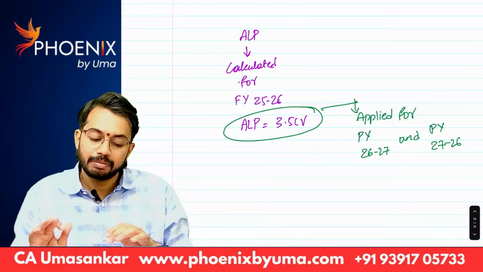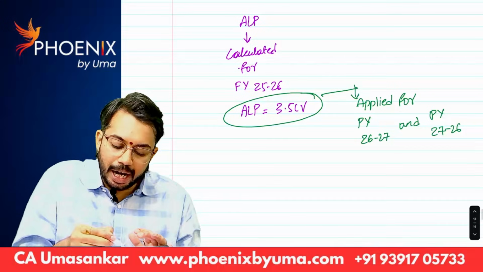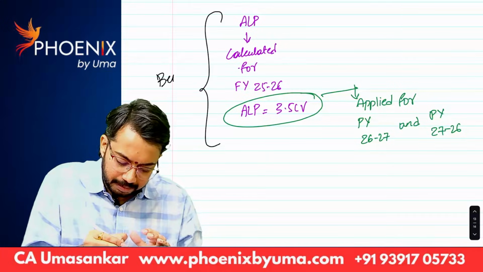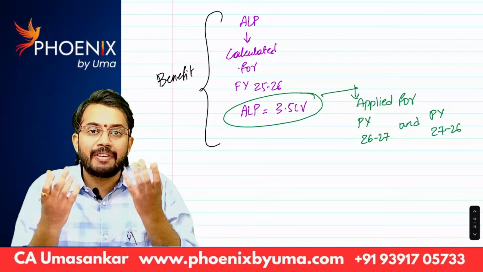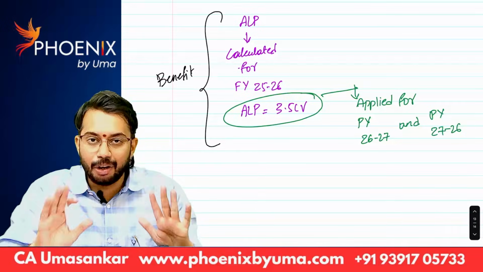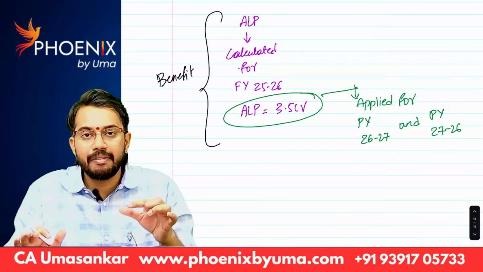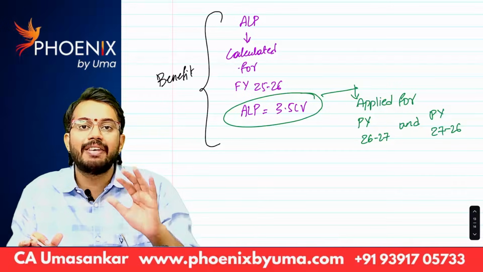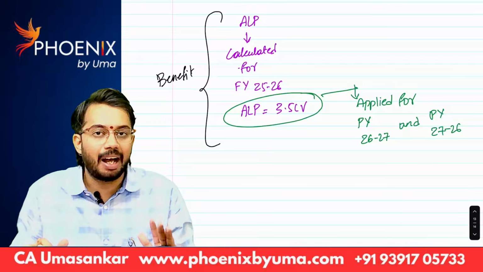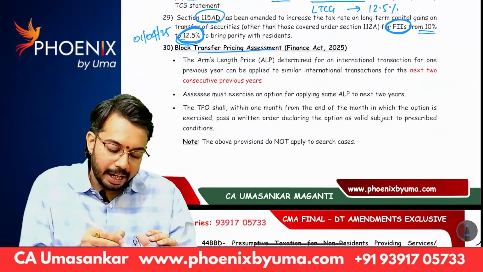That's it. But to get this benefit, the assessee should exercise the option. Only if the assessee exercises the option, then only the arm's length price for one previous year will be applied for the next 2 consecutive previous years. Otherwise, it will not be applied. Are you able to understand? So you can read this.